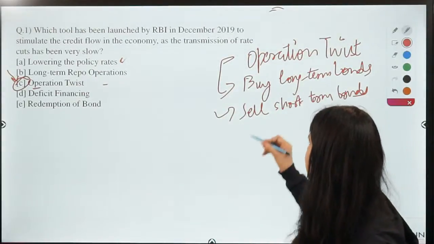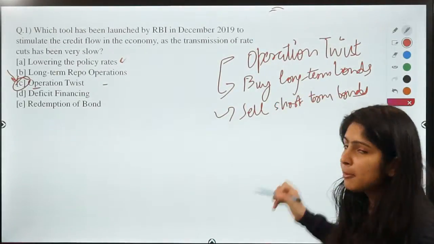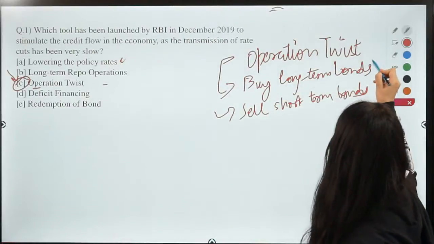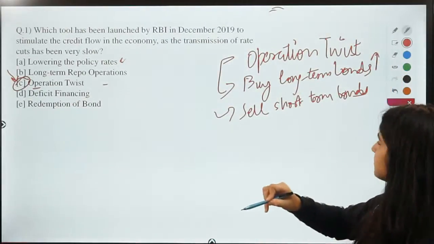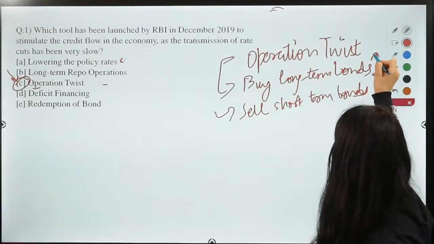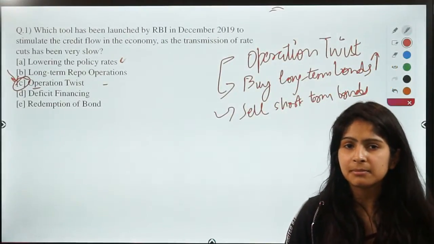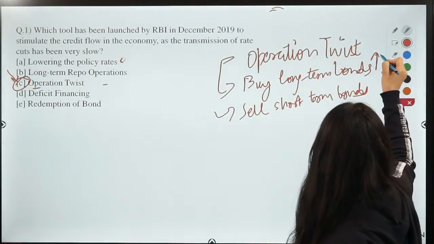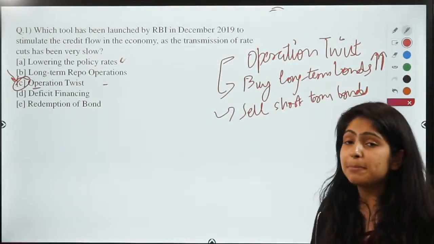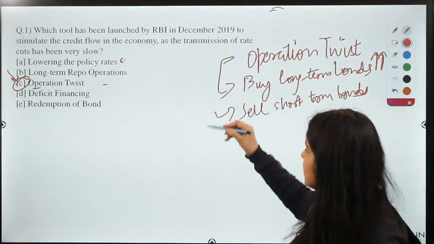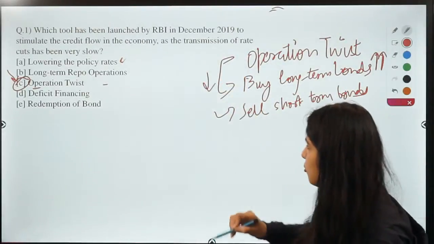So what will happen if RBI will buy long-term bonds? The demand for long-term bonds will go up, and when the demand for these bonds will go up, what will happen? The prices will go up. And if the prices will go up, what will happen with the yield? The yield will come down, right?